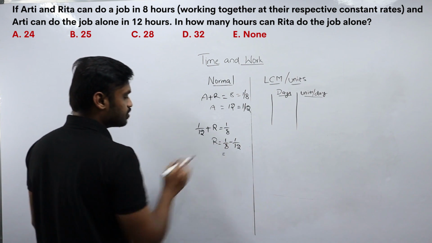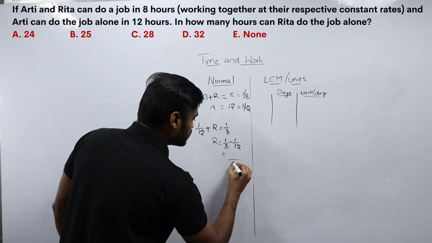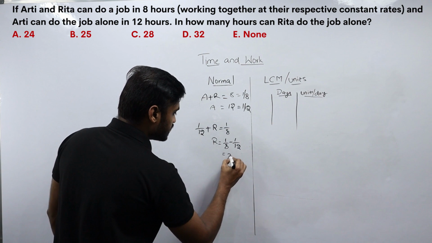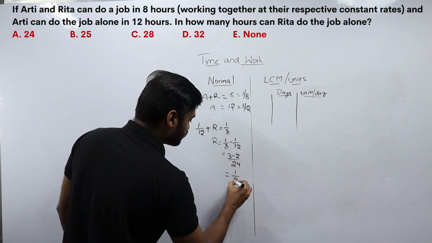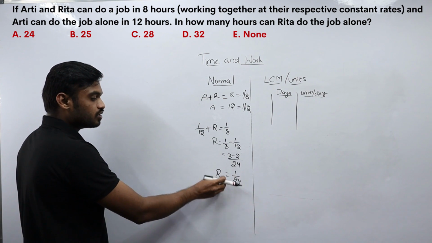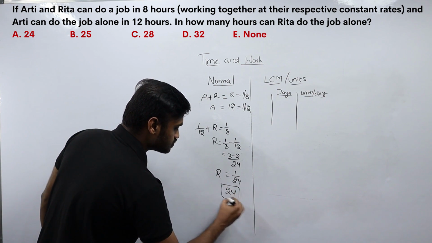Now the LCM of 8 and 12 will be 24. 1 by 8 into 24 will be 3, minus 1 by 12 into 24 will be 2. That is 1 by 24. 1 by 24 is the 1 hour work of Rita. So Rita totally takes 24 hours to complete the work.